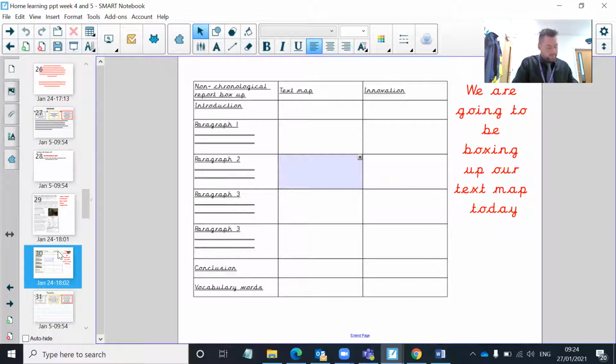Now on this one, there's 2 paragraph 3s, because if you want to do challenge 3 and you want to do another paragraph, then that's the space you do it in. You don't have to do that. Paragraph 1, 2, 3, conclusion and vocab. Okay. Sorry, I should have said you could have paused the video whilst I was doing that. Right, let's see how this works.